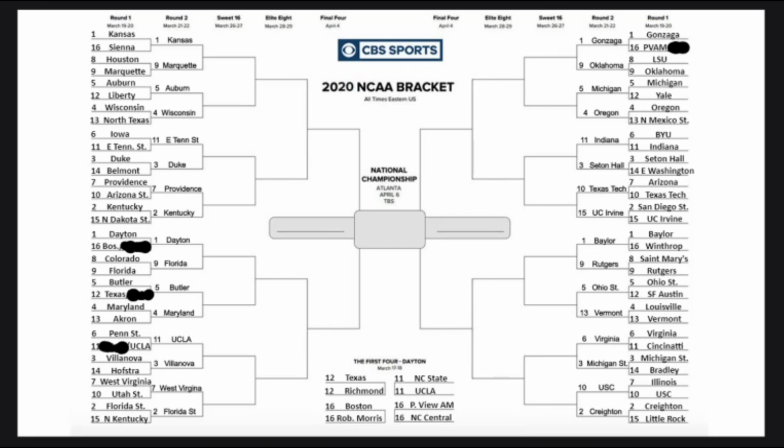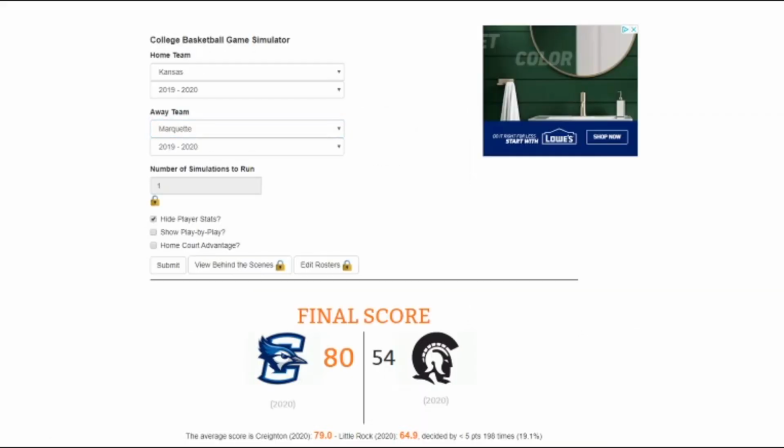So we'll go ahead and get this second round, or third round, shall I say, underway, and we'll figure out what happens. So our first game of this round, we have 1 seed Kansas, 9 seed Marquette.